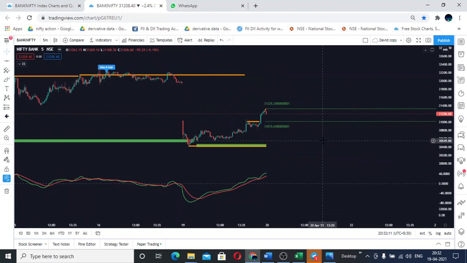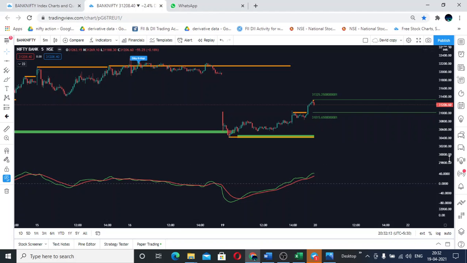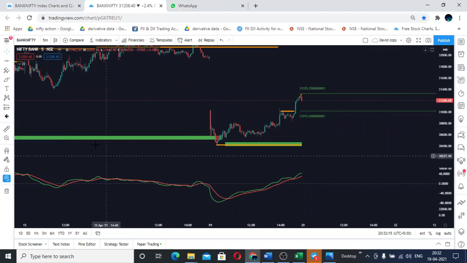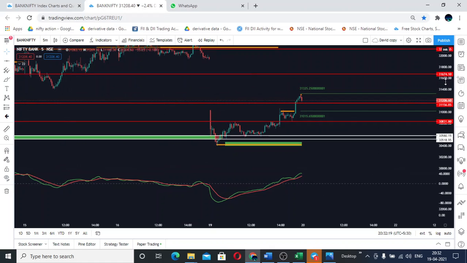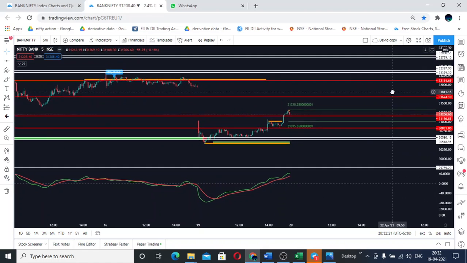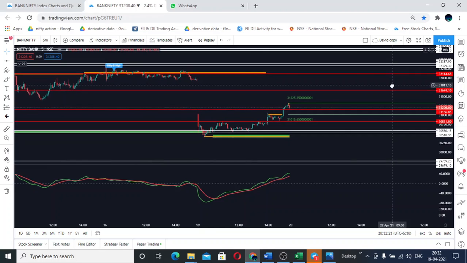So this is for Bank Nifty. And if anybody wants to make a note of the levels, here it is. You can pause the video and you can make a note of the levels.